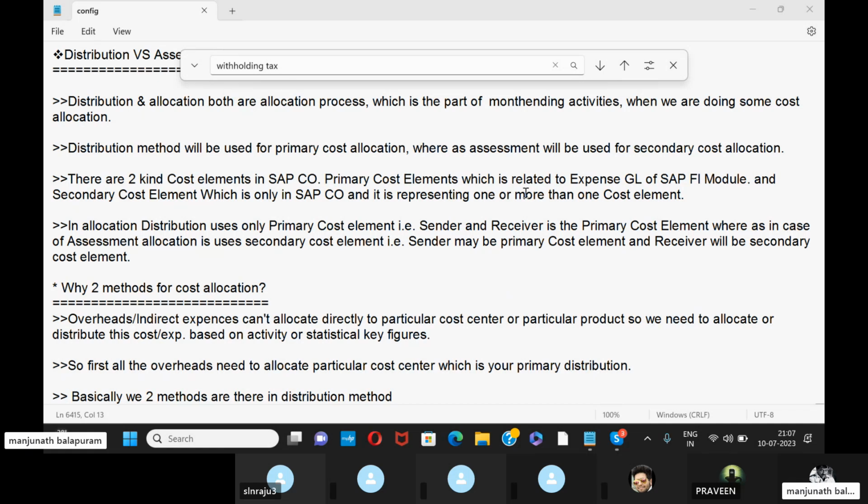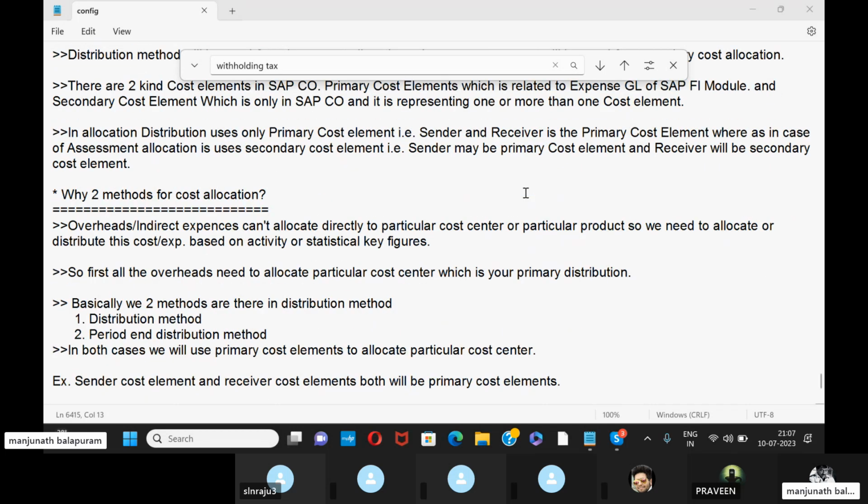Primary distribution and assessment: why are two methods of cost allocation needed? See, overhead, also called indirect expenses, cannot be allocated directly to a particular cost center or particular product. So we first need to distribute these costs or expenses based on the activity or statistical key figure. Statistical key figures, from a controlling point of view, can be called measurements.